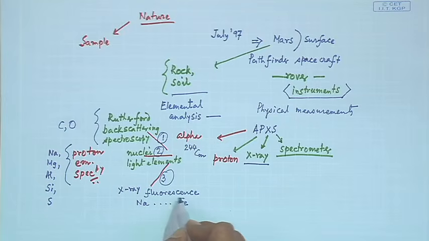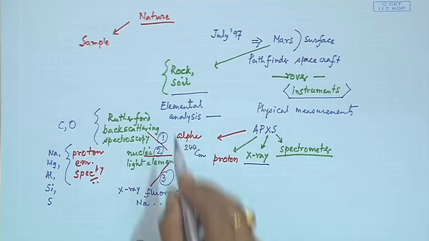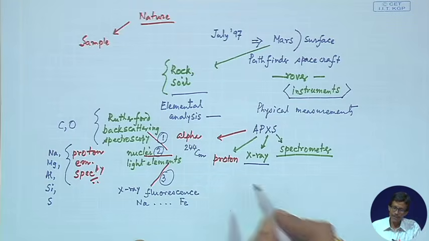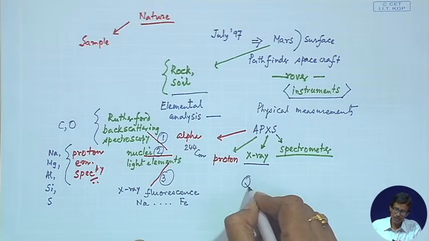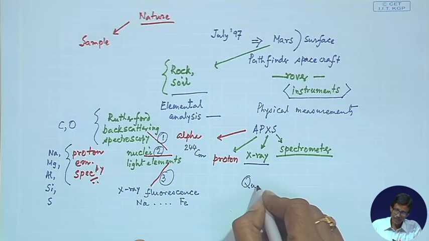This is an emission technique. X-ray is utilized for the excitation, and the emission takes place in terms of fluorescence. That can be analyzed for all these elements. So, this elemental analysis basically gives rise to some quantitative estimation.